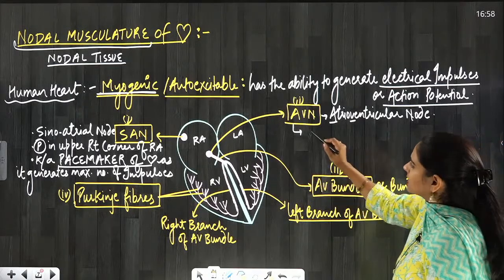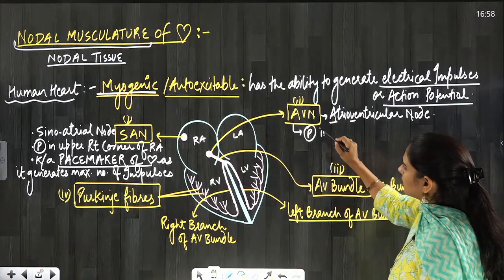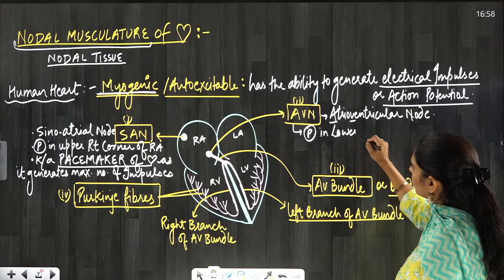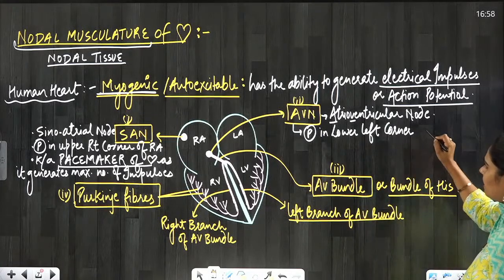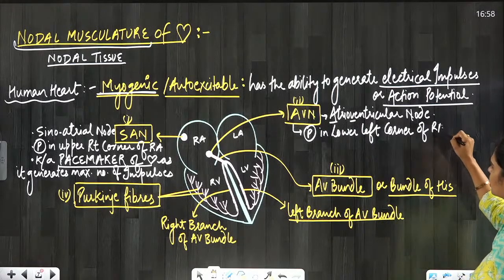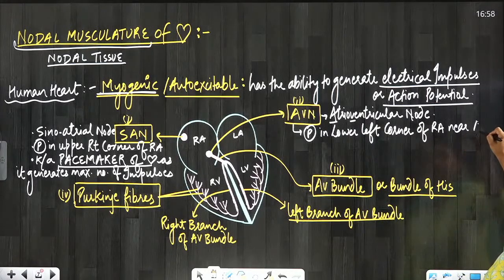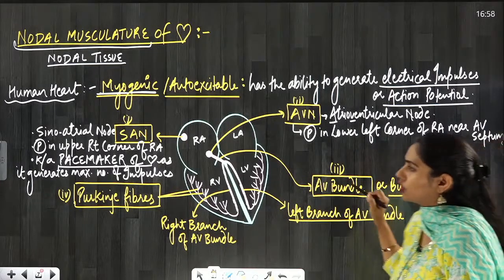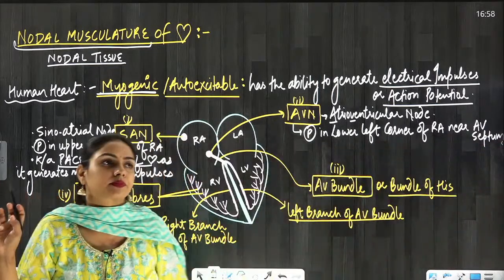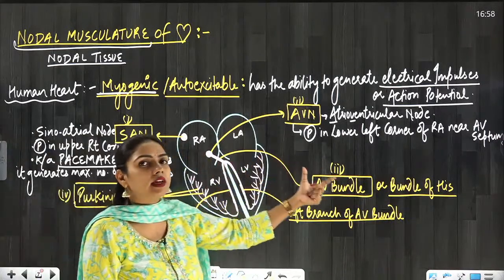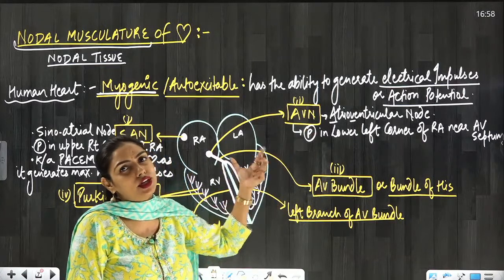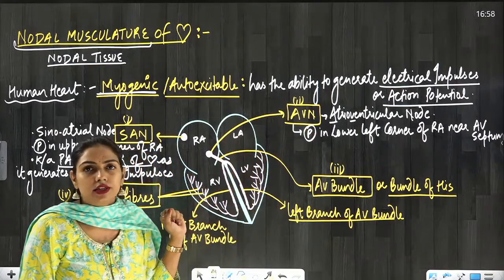Where is it present exactly? It is present in the lower left corner, everyone. Lower left corner of the right atrium near the AV septum. This is the exact location of AVN. Are you understanding this? So the location of SAN and the location of AVN are both in the right atrium, but still the location is different.